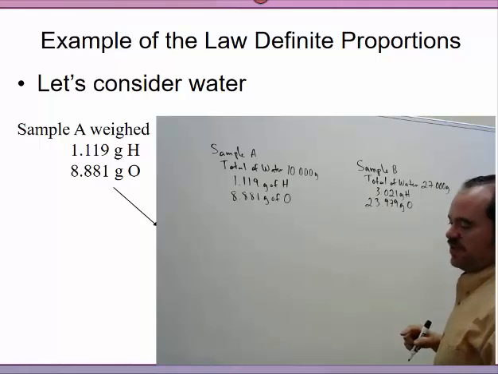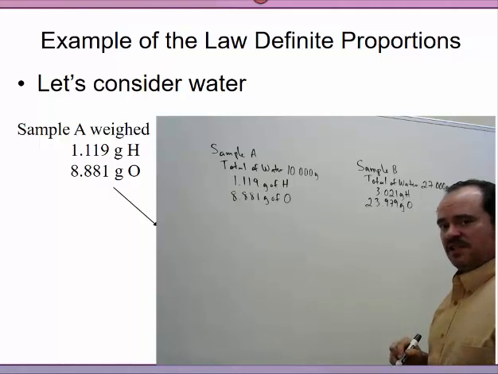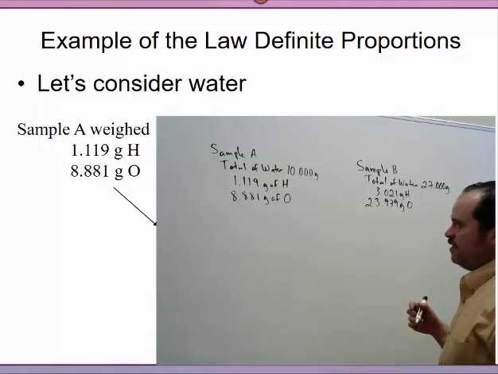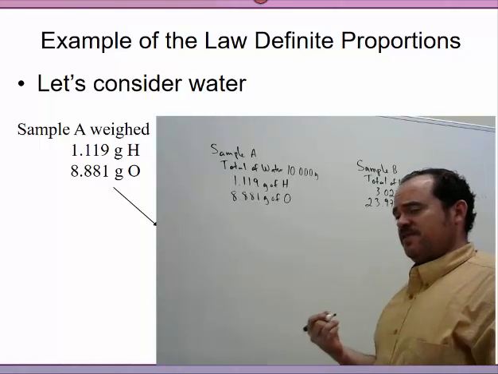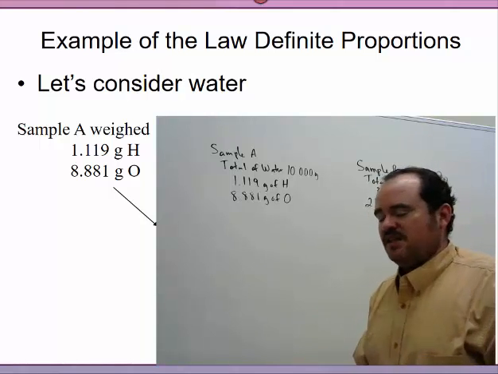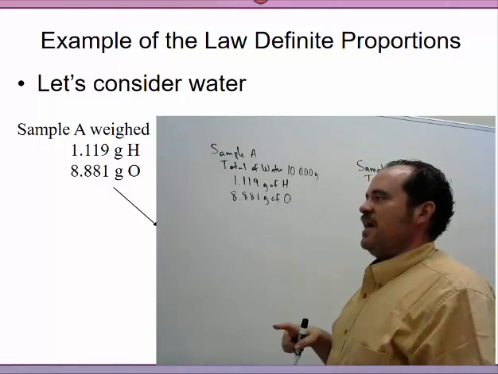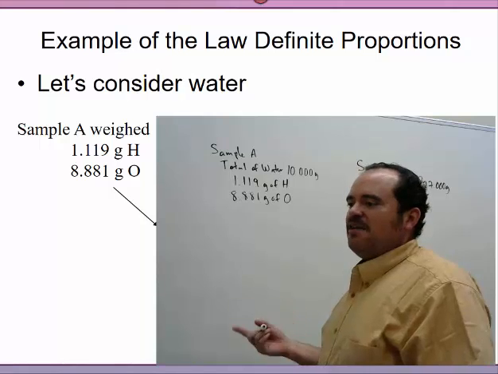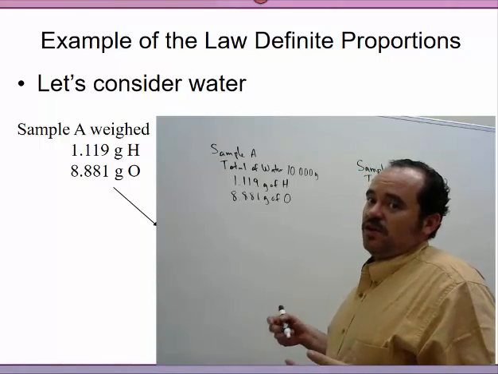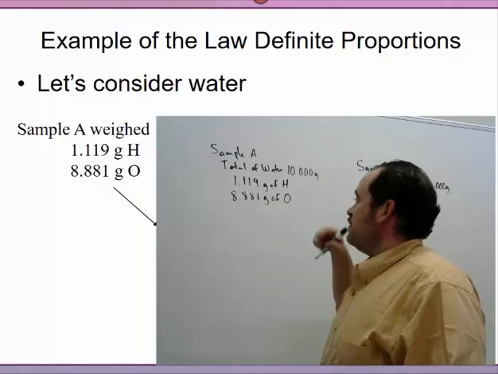So how does this illustrate that the law of constant composition holds? We take our definition of a percentage: parts over total. Let's calculate the percent of hydrogen and the percent of oxygen, which at the end, if we add them up, should equal 100%. That's the total composition of the substance, in this case water.